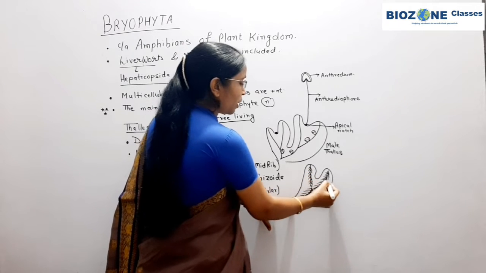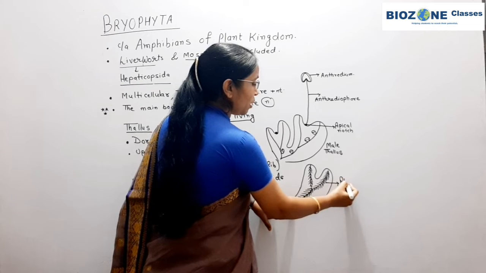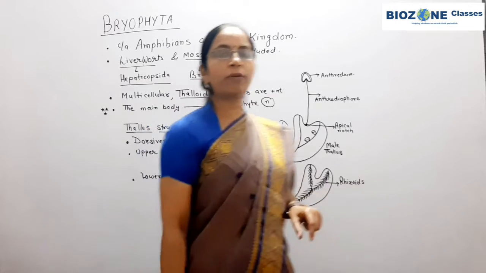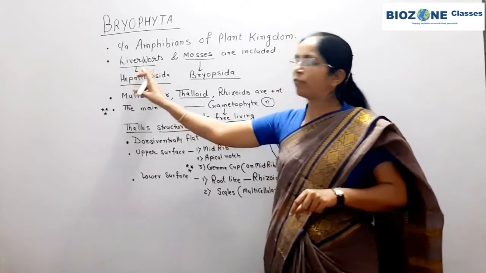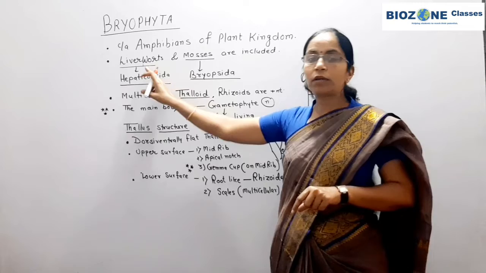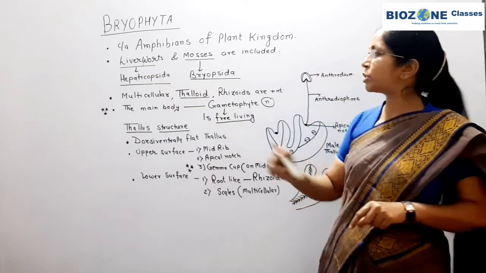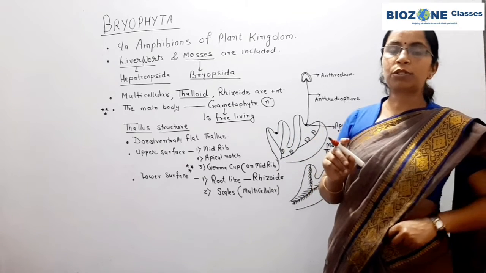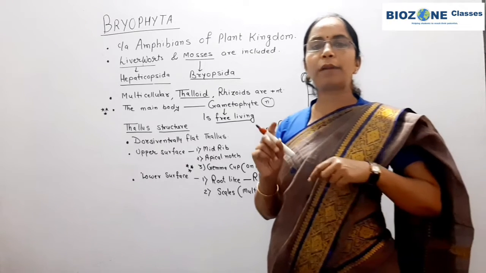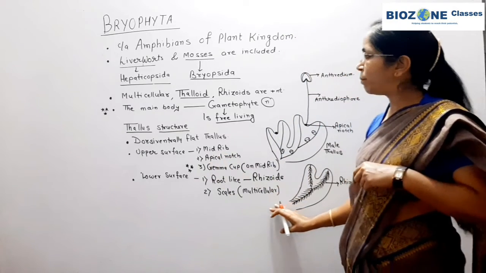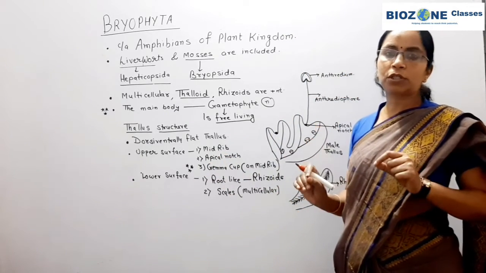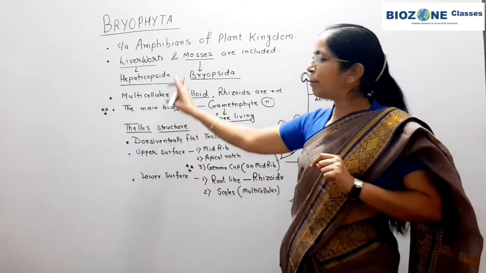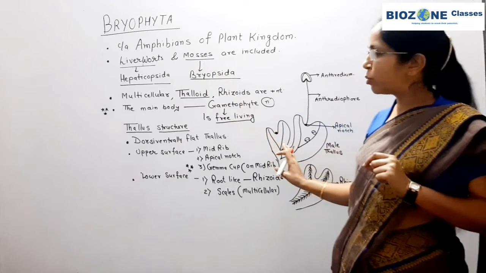In Hepaticopsida these rhizoids are unicellular. One basic difference between the rhizoids of liverworts and mosses: in liverworts rhizoids are unicellular structures, and in mosses rhizoids are multicellular structures, and sometimes these rhizoids also branch. So this is a general and very simple structure, the body organization of the thallus in Bryophyta. This part is clear to all.